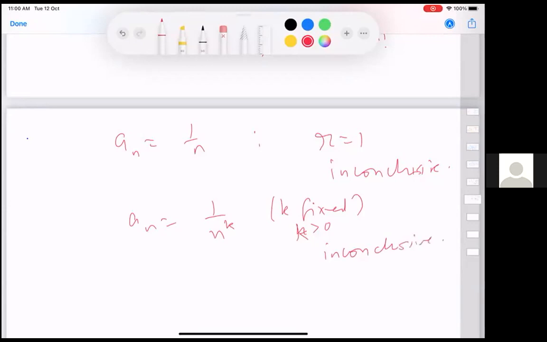And somewhere in school you would have seen that for k equal to 1, an equal to 1 over n, it diverges, and for k equal to 2, an equal to 1 by n square, it converges. Whereas the ratio test in both cases is giving you 1. So that is inconclusive. Now we have given two examples. Both of them, the ratio is converging to 1, the limit of an plus 1 by an. But one is convergent, one is divergent, and you would have some ways of proving that convergence, divergence.